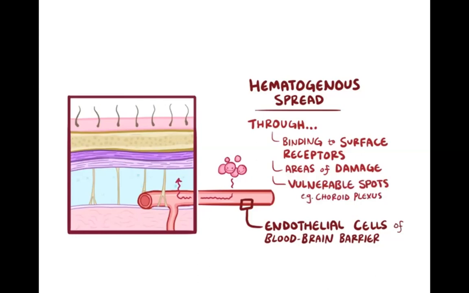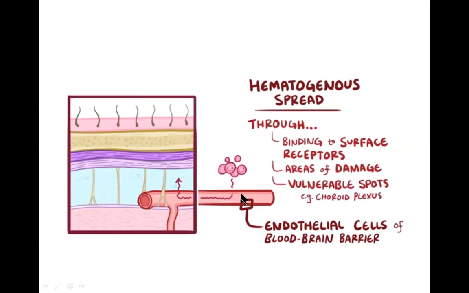The other method of spread is hematogenous spread, that is, through the blood. These are the blood vessels that carry blood to the brain and the spinal cord. If these pathogens have a special affinity for the receptors present on the blood vessels carrying blood to the brain, they may enter the cerebrospinal fluid by binding to the surface receptors, which are present on the blood vessels of the brain and the spinal cord.